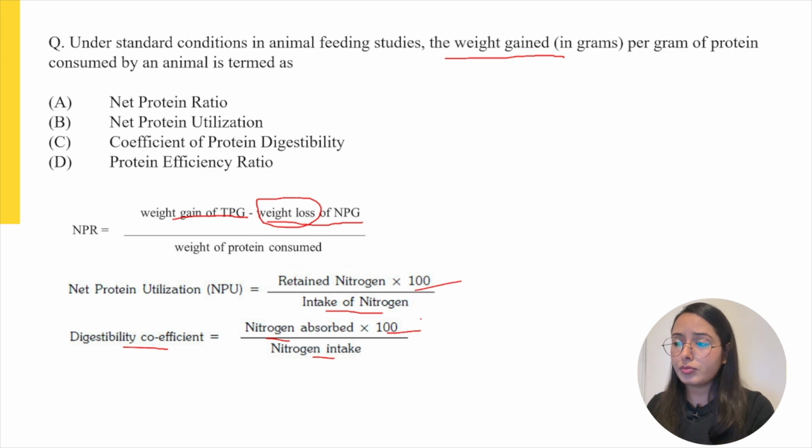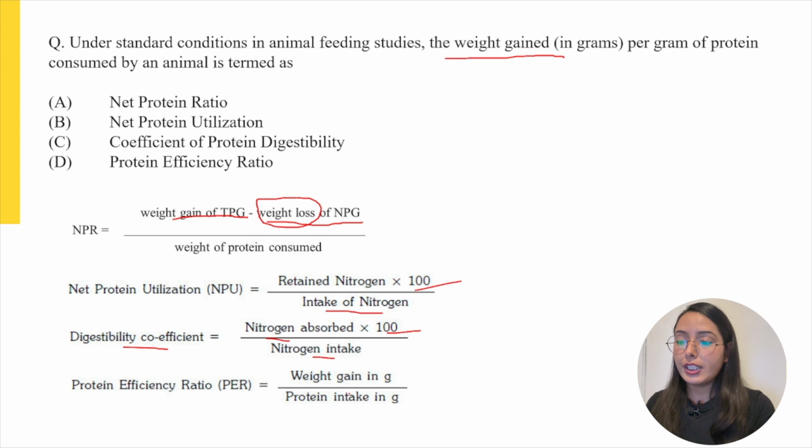Again, this is not the correct option because it does not involve weight gain per gram of protein consumed. Moving to the fourth option, D, which is protein efficiency ratio or PER. The formula of protein efficiency ratio is the weight gain in grams per protein intake in grams. So this is the correct answer for the given question. Answer D, protein efficiency ratio, is the correct answer.